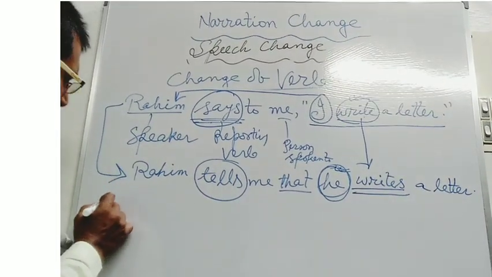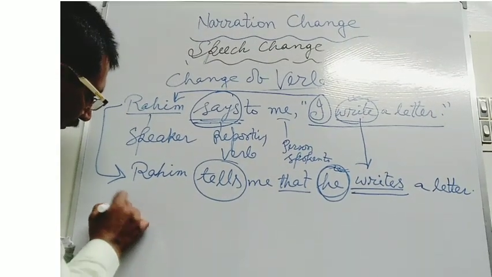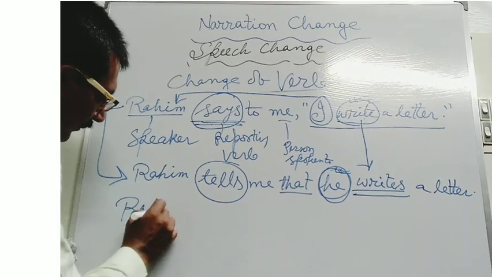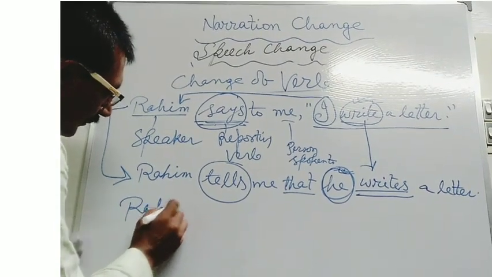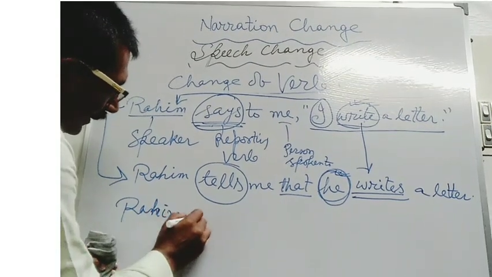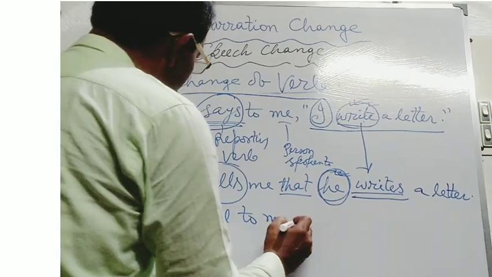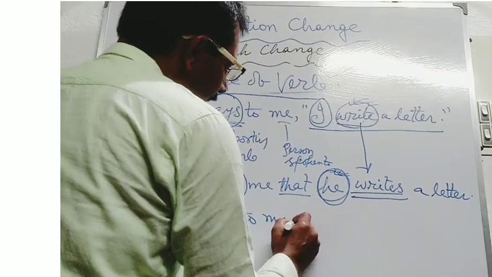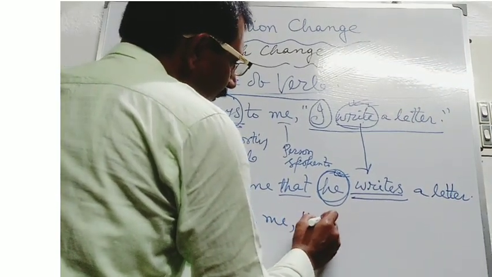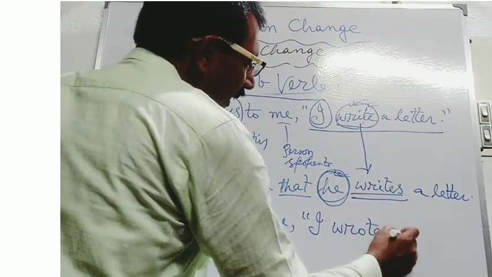Now if the verb is in past form, suppose Rahim said to me, "I wrote a letter."